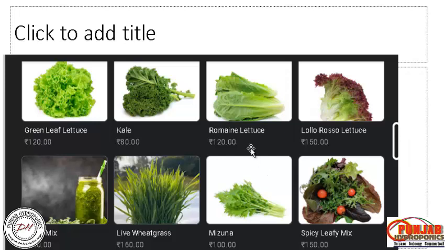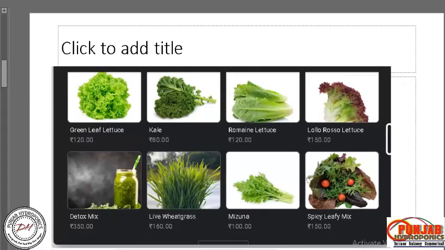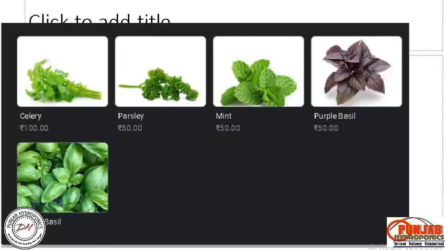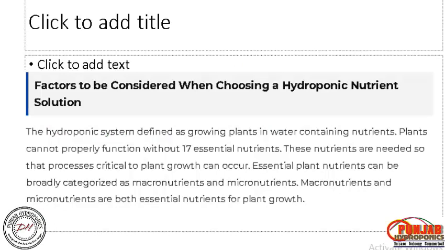Romaine lettuce. Lettuces are of different types. I said there are different uses. So Lollo Rosso lettuce 150. Detox mix 350. This is a mix of live wheat cross 160. Mizuna 100. Spicy leaf mix. They are selling like that. Rocket, Swiss chard, salad mix. All these are hydroponically grown crops. Celery, parsley, mint, purple basil, Italian basil. All these are crops that grow very well in the summertime, and if nutrients are managed you can gain in a better way.